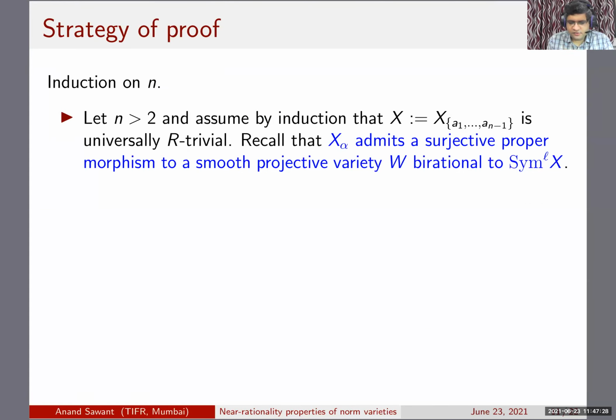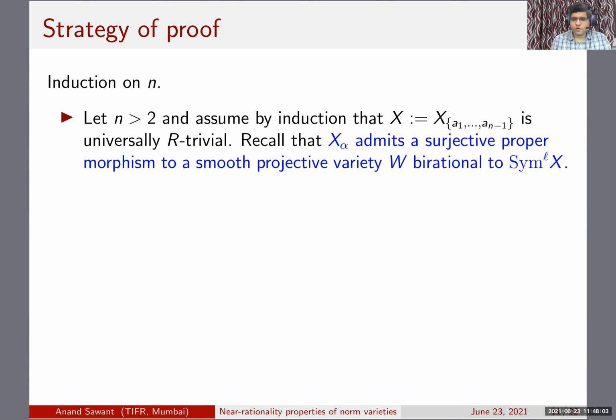So for simplicity, let the standard norm variety at the n-1 stage, X_{a1, a2, up to a_{n-1}}, let me call that X, and we are assuming that this is universally R trivial. Now X_alpha is formed by forming the L-fold symmetric power of X, then taking the push forward of the structure sheaf from X cross Sym^{L-1}, and then taking the associated scheme, and then inside that taking the norm hypersurface, and then taking a smooth compactification.